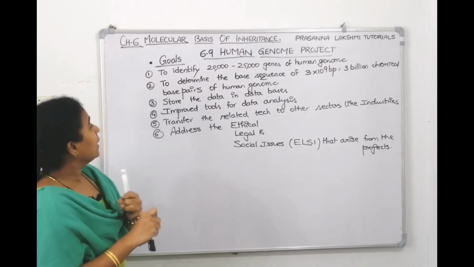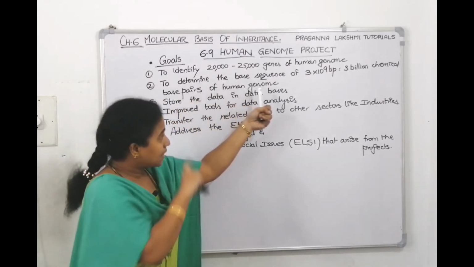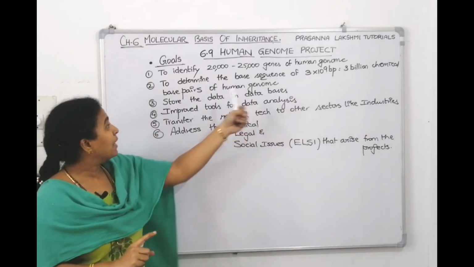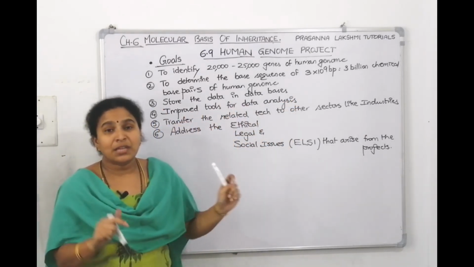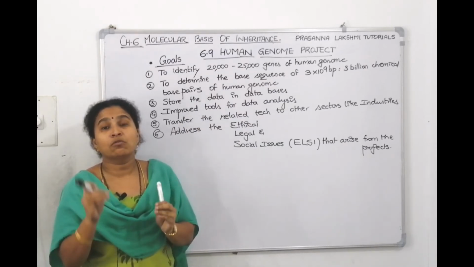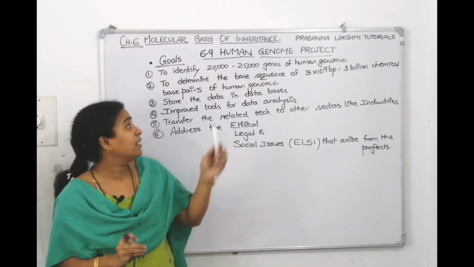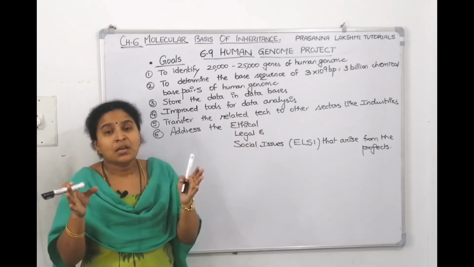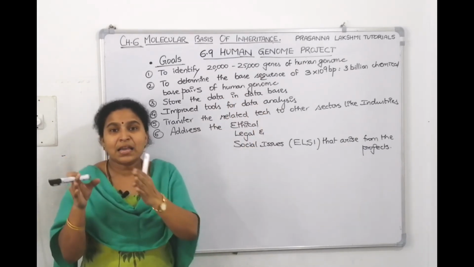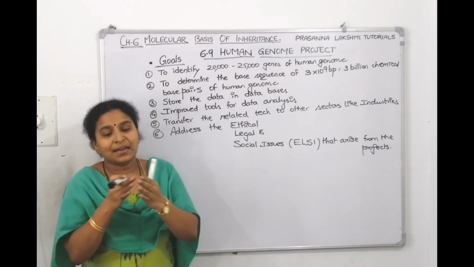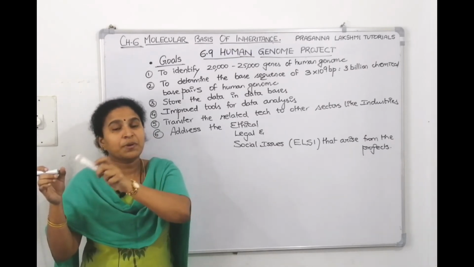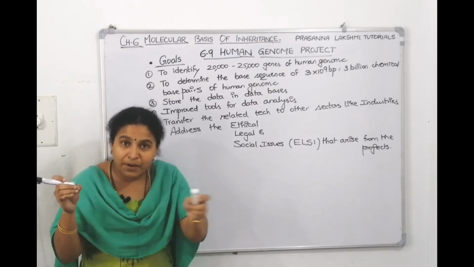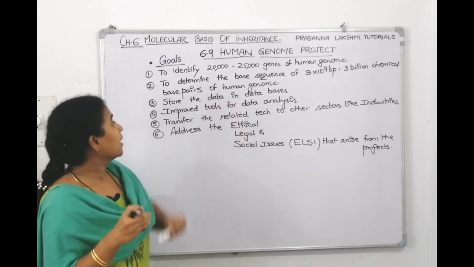Now the second goal is to determine the base sequence of all the bases which are present. Like 3 billion base pairs are there. So these many students are there, and I want to know their names individually. To determine the base sequence: biology is a gene, and the sequence of biology is BIOLOGY. Like that, this is a human gene. What's the first base? What's the second base? What's the 10th base? What's the 100th base? They want to do the sequencing also. That is their second goal.